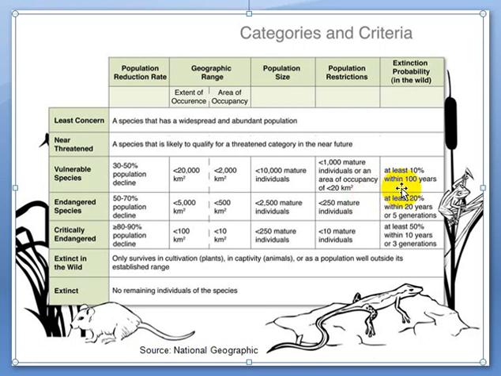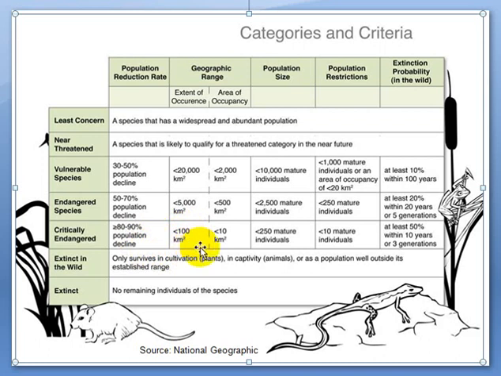And within the next 100 years, at least 10% of this species may become extinct. Critically endangered. Endangered species, I think it is the same, but as I have already explained the vulnerable species, the critically endangered have like 80 to 90% population declined so far, and you can see the extent of occurrence is 100 square kilometers.